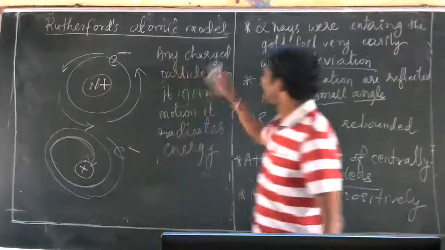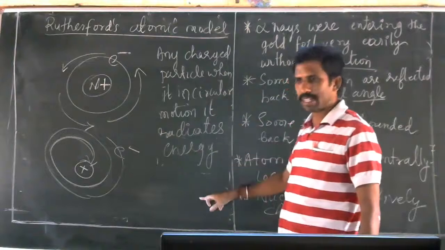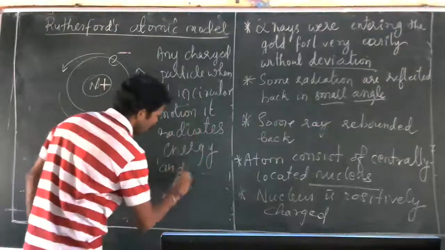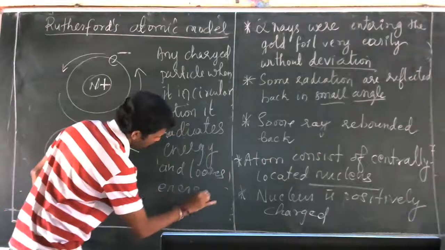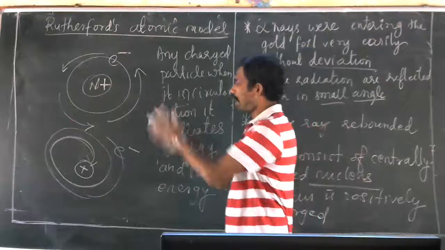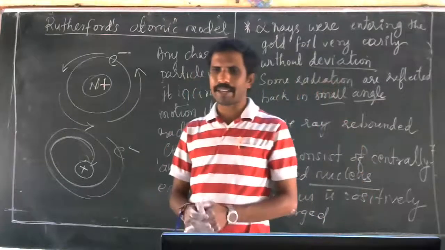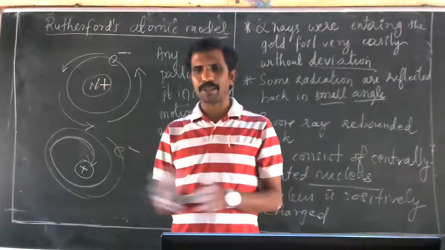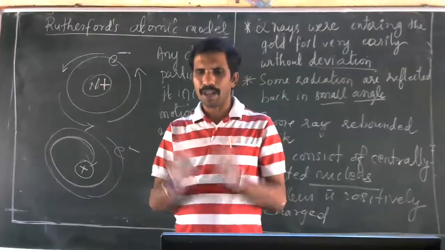So any charged particle, when it is in circular motion, radiates energy and loses energy. Understood? So this became the major drawback of the Rutherford alpha scattering experiment. These drawbacks were explained by Niels Bohr in his Bohr's atomic model.